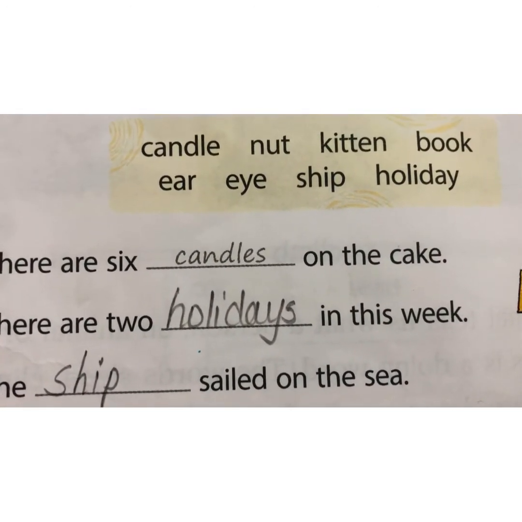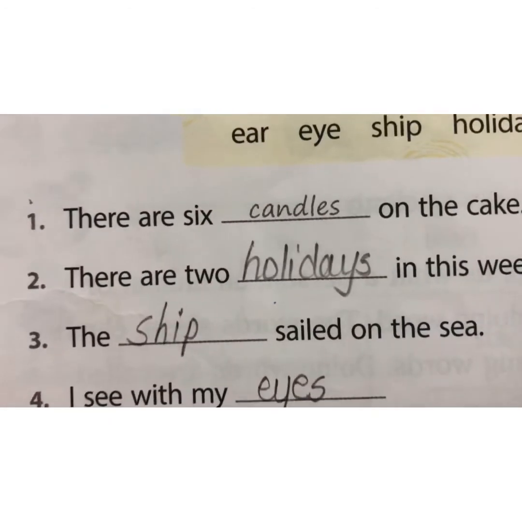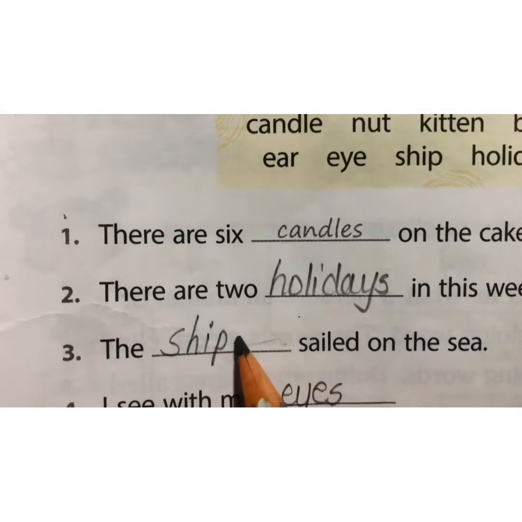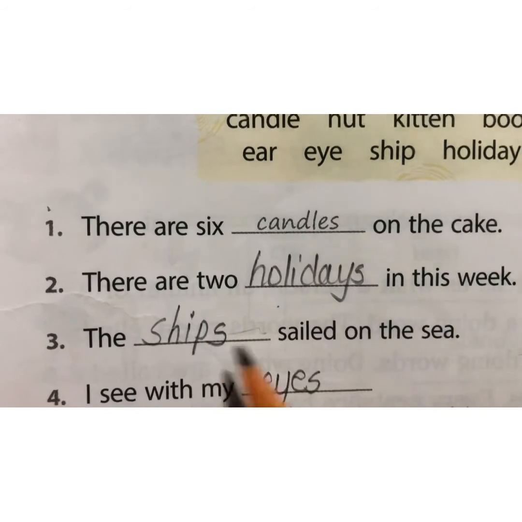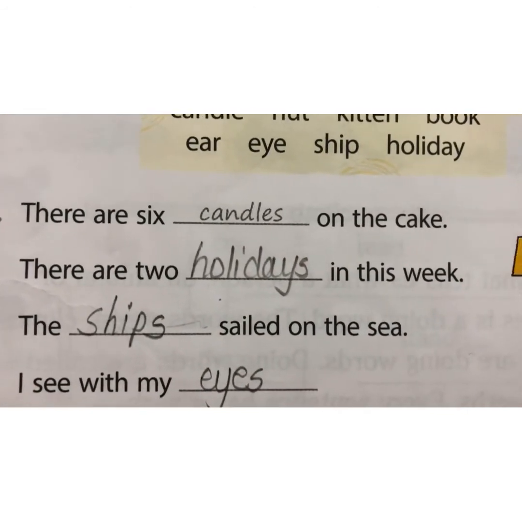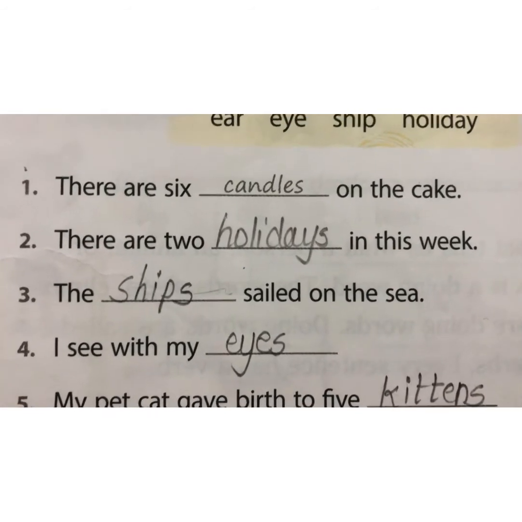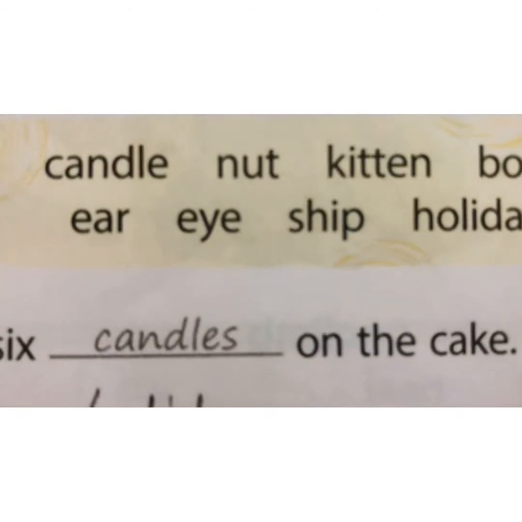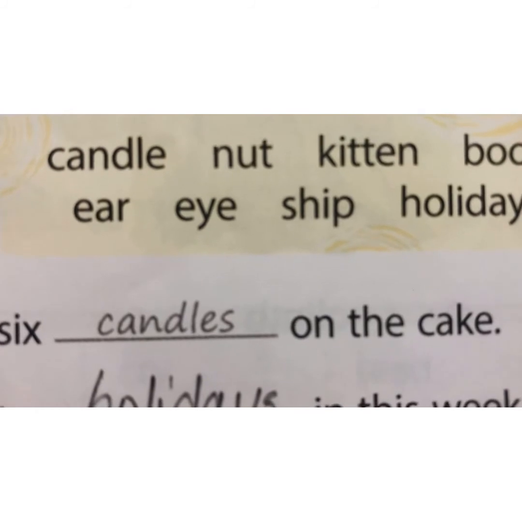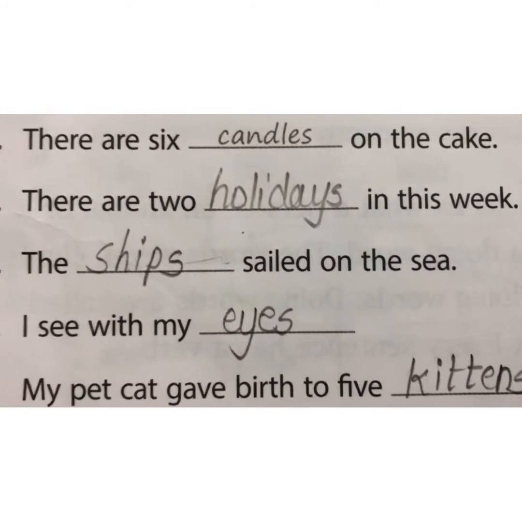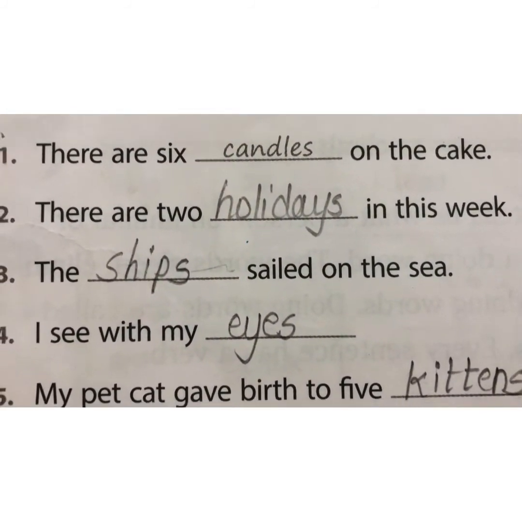So we will make ships. The ships sailed on the sea. Fourth, I see with my eyes. E-Y-E, we will add S. I see with my eyes.